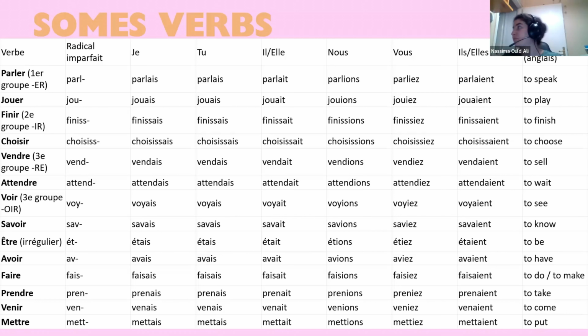Avoir, to have. Nous avons, we drop the ONS. J'avais, tu avais, il, elle, on avait, nous avions, vous aviez, ils, elles avaient. Faire, to do or to make. It's nous faisons. It's AI, but we say faisons. We drop the ONS, regular here. Je faisais, tu faisais, il, elle, on faisait, nous faisions, vous faisiez, ils, elles faisaient.